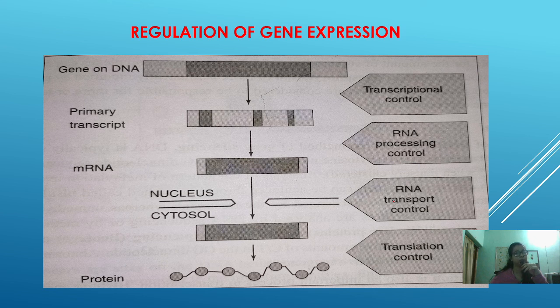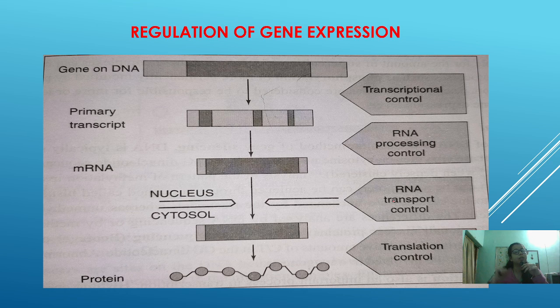Gene expression regulation is different in prokaryotes and eukaryotes, but this operon model is mainly found in prokaryotes. Eukaryotes don't have this specific operon model. That's why I will be confined to prokaryotic regulation, because we are dealing with the operon model, and this operon model is only found in prokaryotes. This is to be very clear.